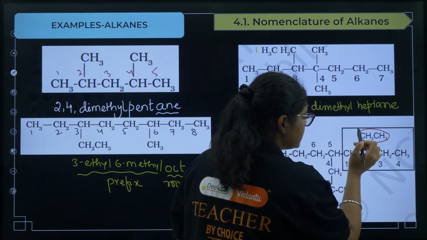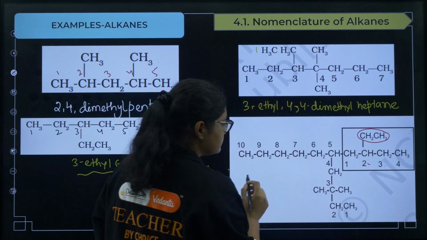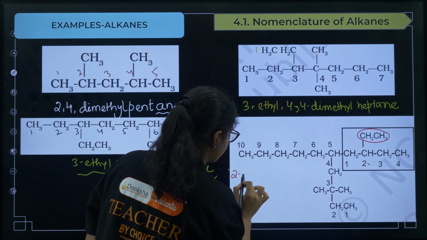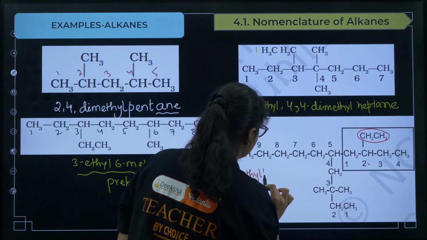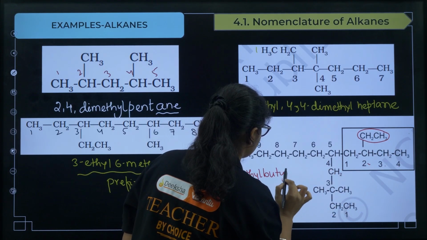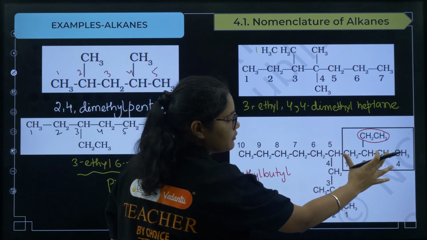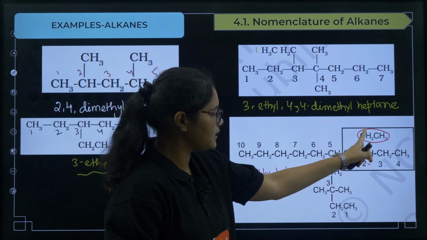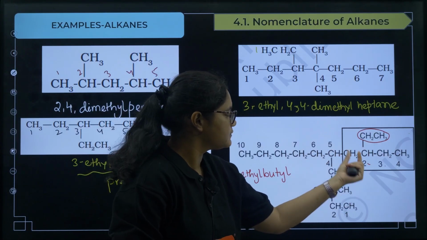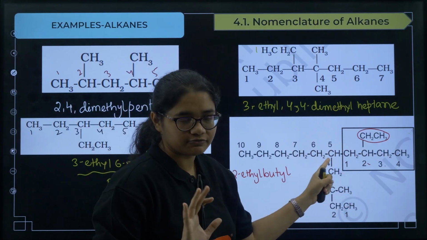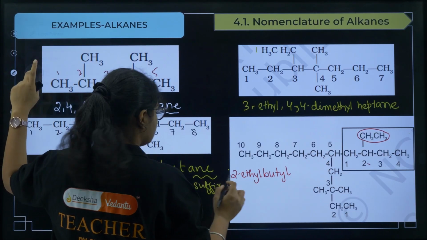So the name of this substituent is 2-ethyl butyl. This is the name of this substituent, meaning on the second carbon ethyl group is present and the whole group is butyl. But this part is attached to which carbon? Fifth carbon.